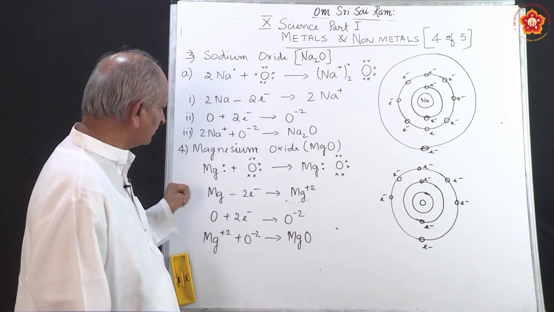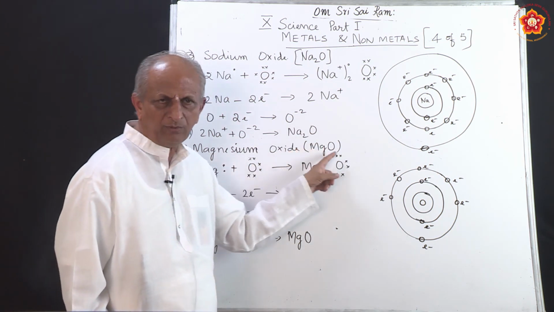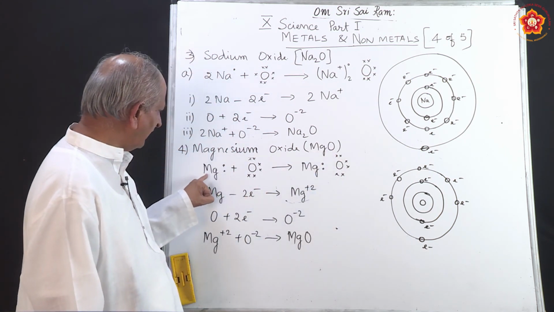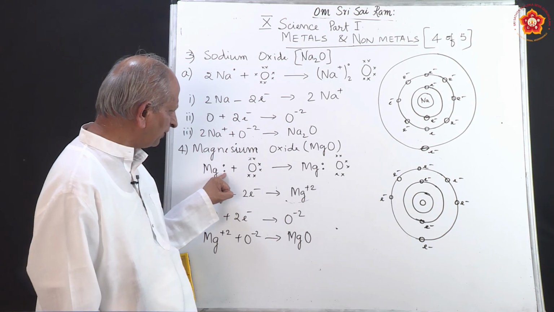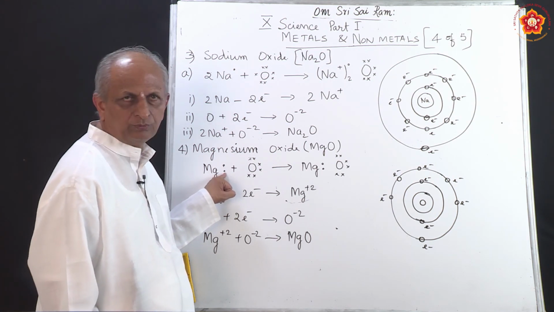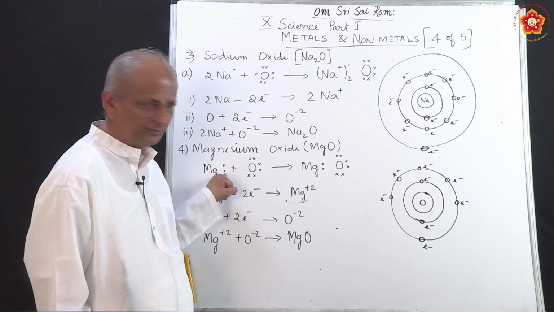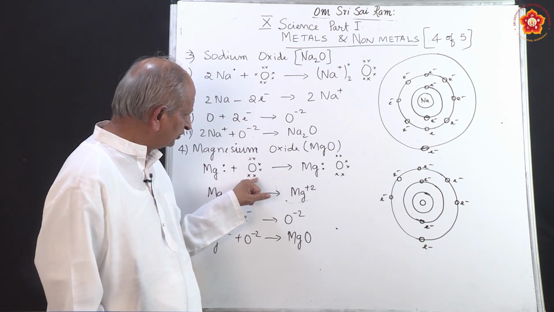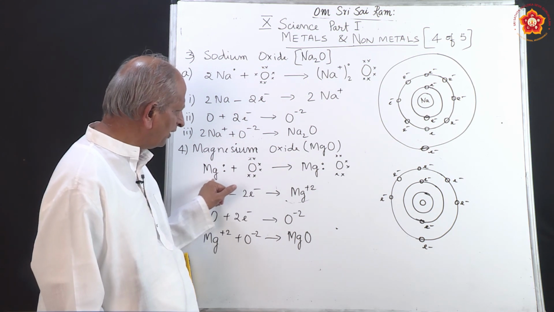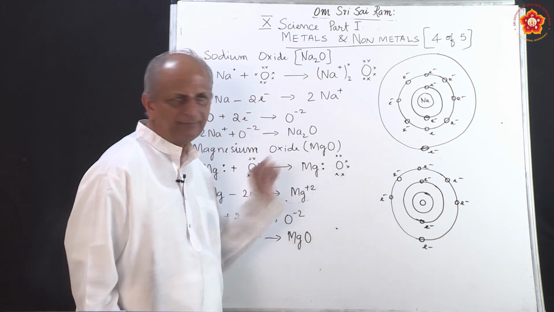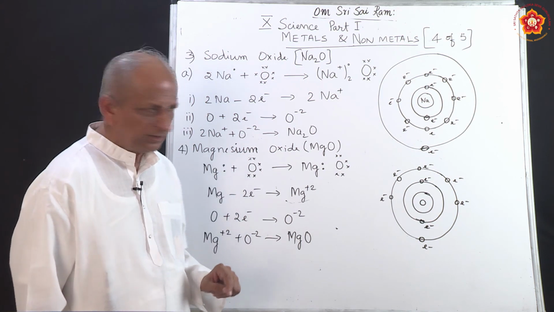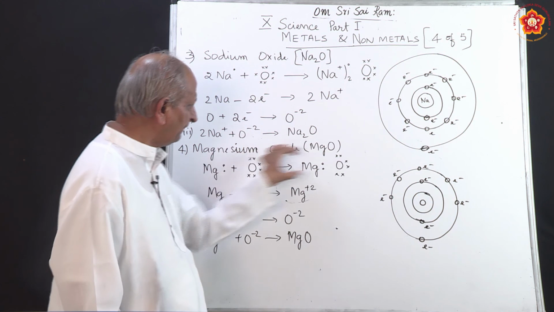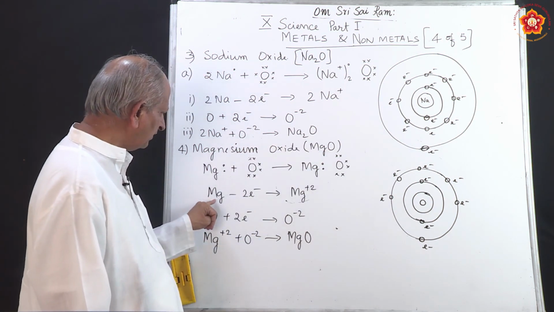Similarly, magnesium oxide is also an ionic compound formed by the transfer of electrons. Here magnesium has 2 electrons in the outermost orbital, 2, 8, 2. Last shell it has 2 electrons, and oxygen has 6 electrons. These two during reaction form magnesium oxide because to form what is called an octet arrangement, it wants to become stable. How do they become stable?